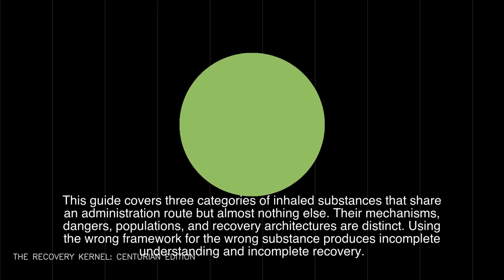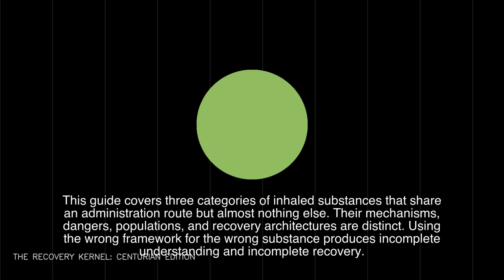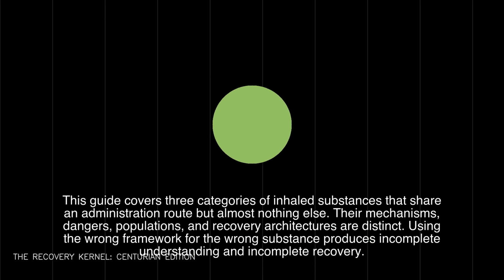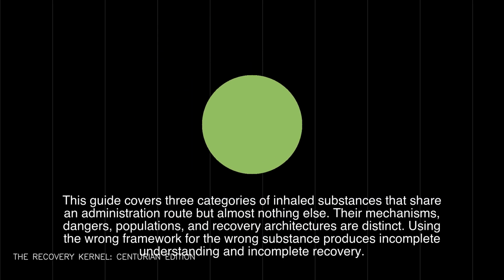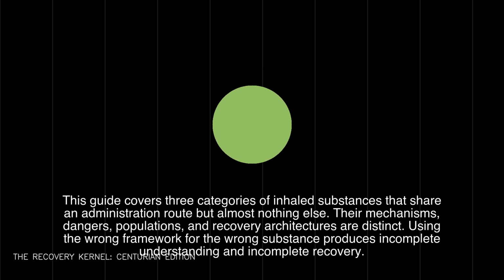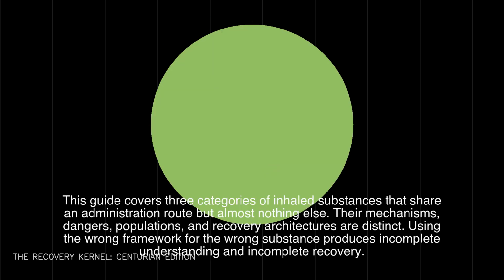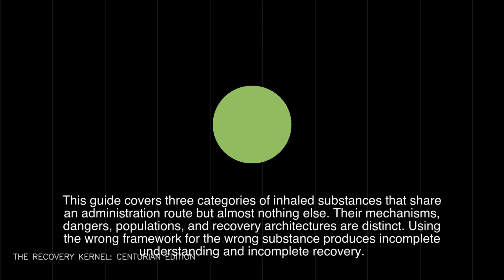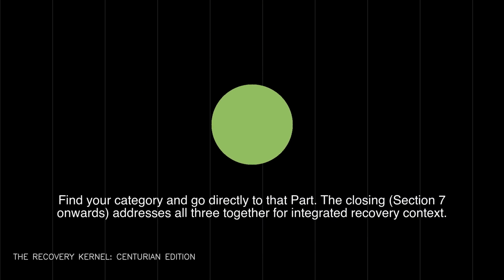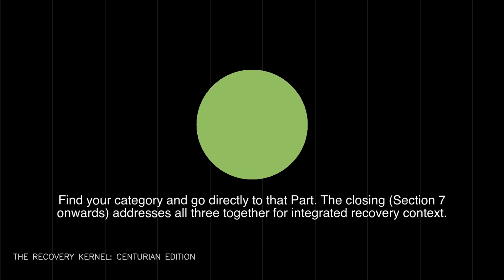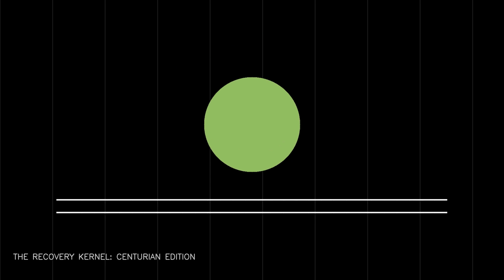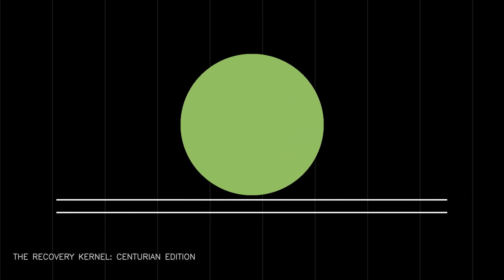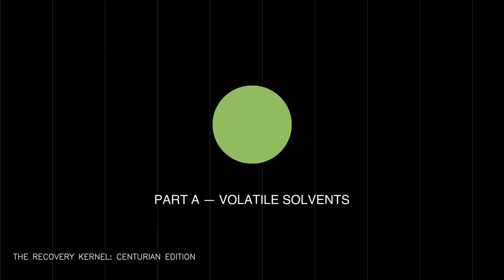How to use this guide: 3 substances, 1 framework. This guide covers 3 categories of inhaled substances that share an administration route but almost nothing else. Their mechanisms, dangers, populations, and recovery architectures are distinct. Using the wrong framework for the wrong substance produces incomplete understanding and incomplete recovery. Find your category and go directly to that part. The closing, Section 7 onwards, addresses all 3 together for integrated recovery context.